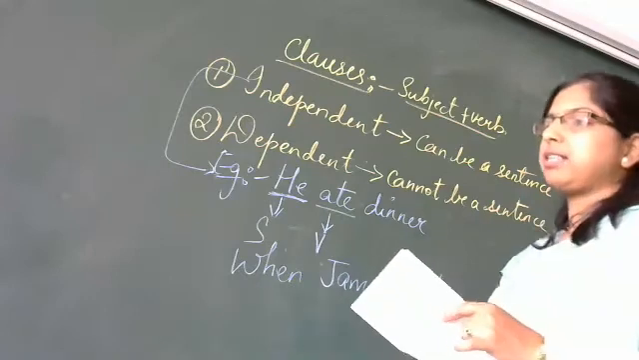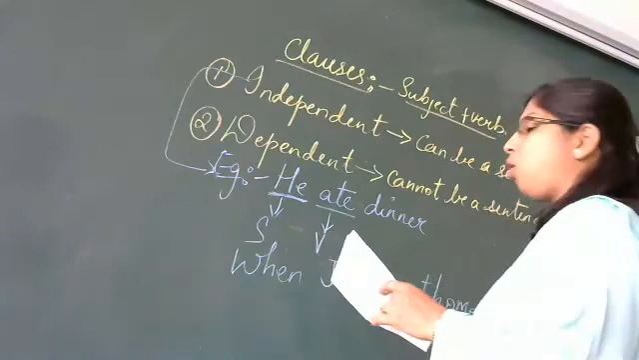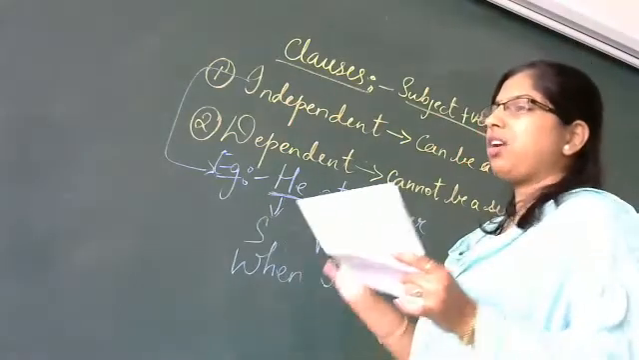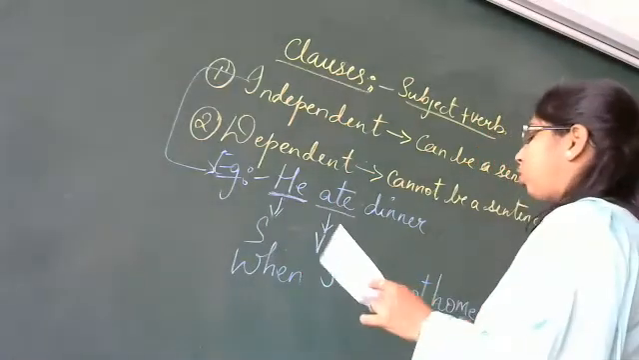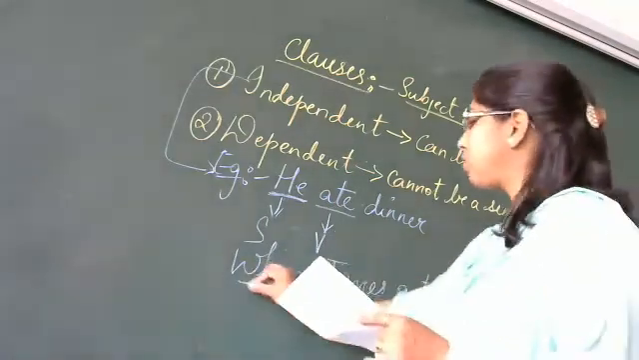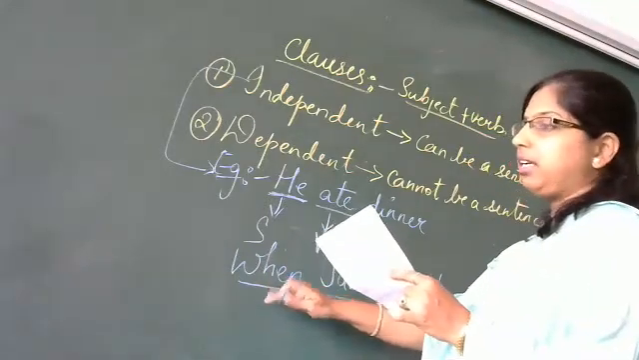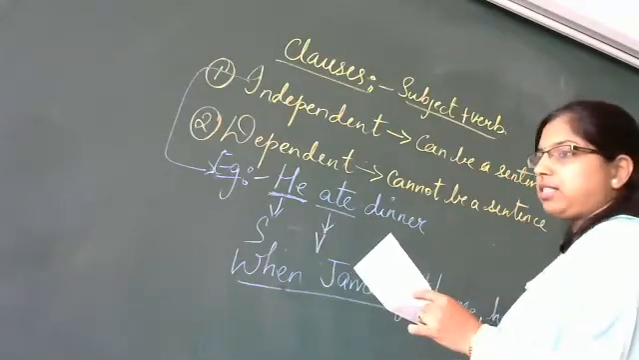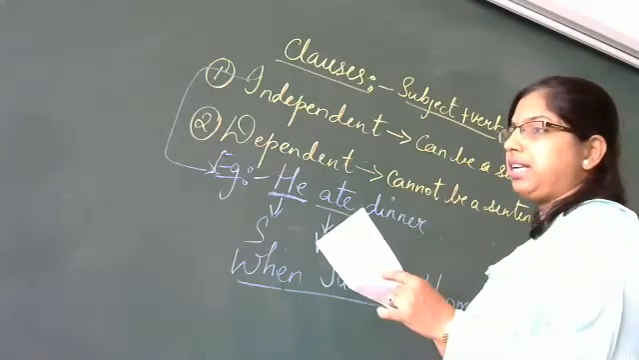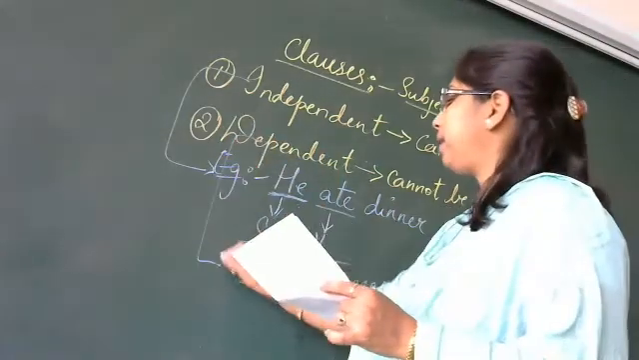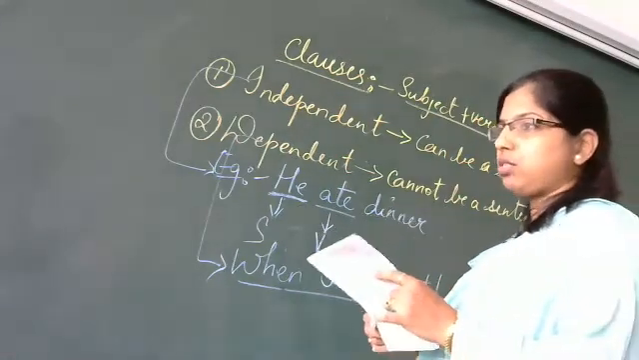Now is it a complete sentence? Yes. When we wrote only when James got home, it was incomplete. We did not understand much about it. But when we added this part to this, when James got home, he ate dinner. Now this is called a complete sentence. That means this was dependent on the other part of the sentence. When we have added this to this, it became a complete sentence. So this is called a dependent clause.